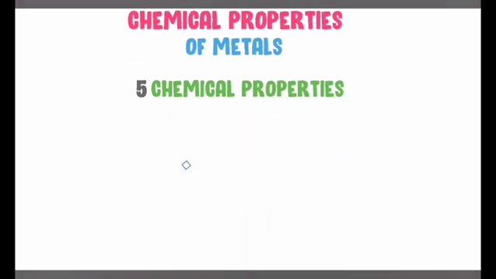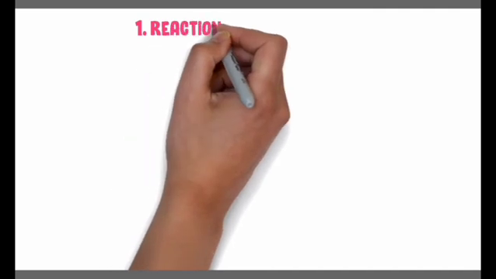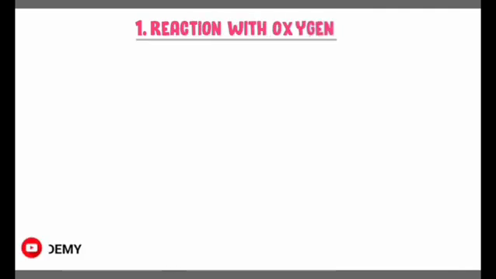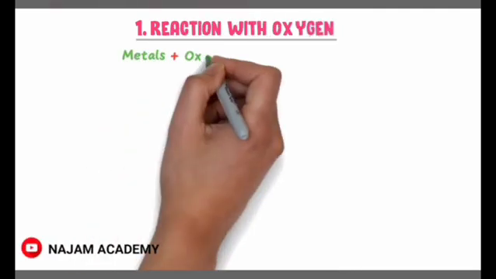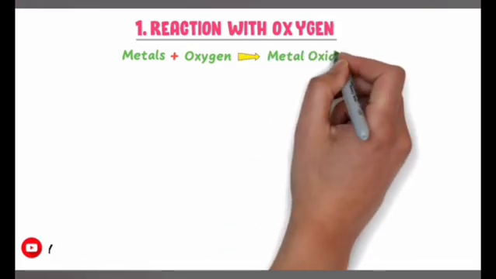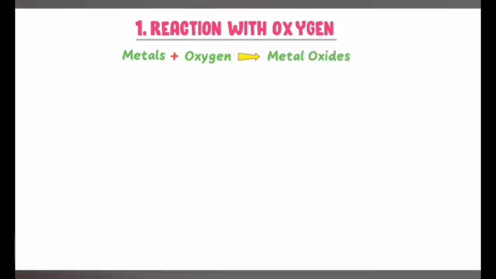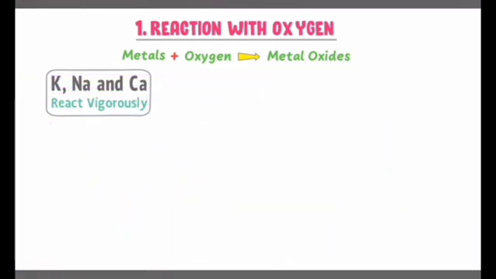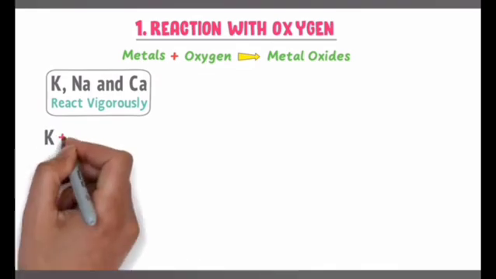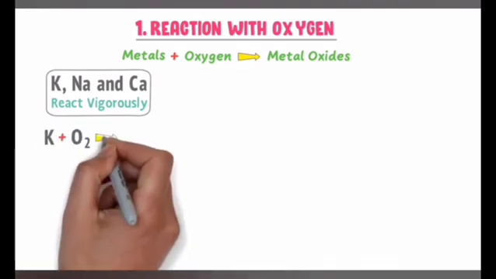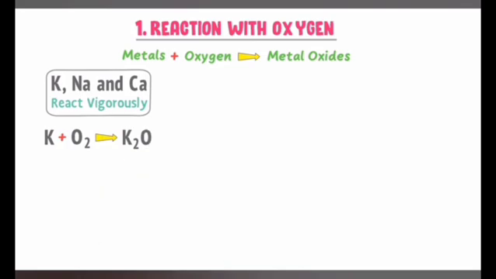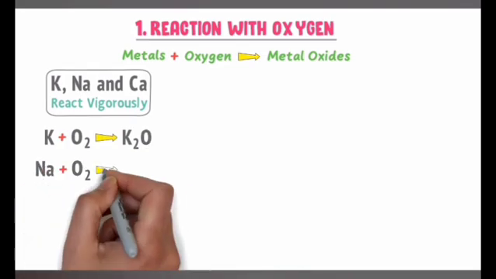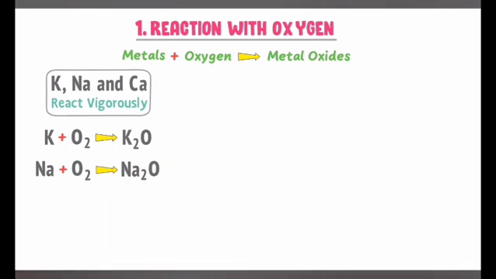Now, what are the 5 chemical properties of metals? Well, the first chemical property of metals is reaction with oxygen. Metals react with oxygen to form metal oxides. Metals like potassium and sodium react vigorously with oxygen. For example, potassium reacts with oxygen to form potassium oxide. Sodium also reacts with oxygen to form sodium oxide.